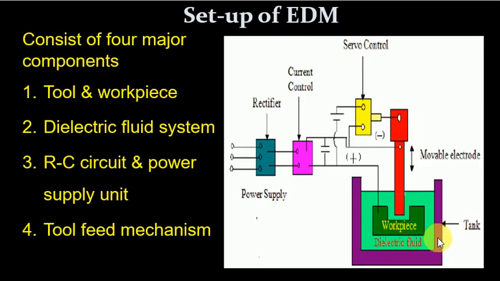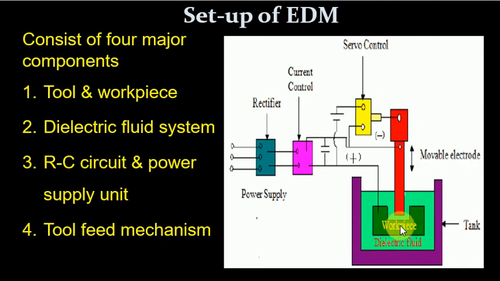The setup concept has four major components. Tool and workpiece are the primary process requirements. Then the dielectric fluid system is one of the important things. Then the RC circuit and power supply unit, and the third is the tool feed mechanism. The figure shows all the components.